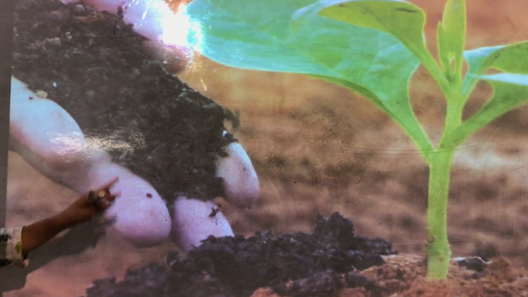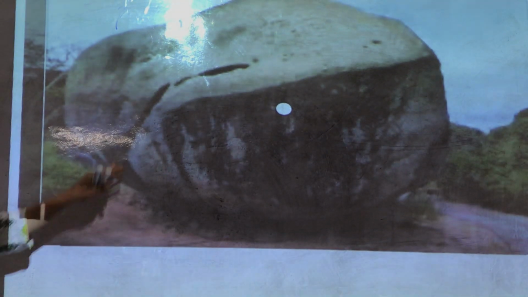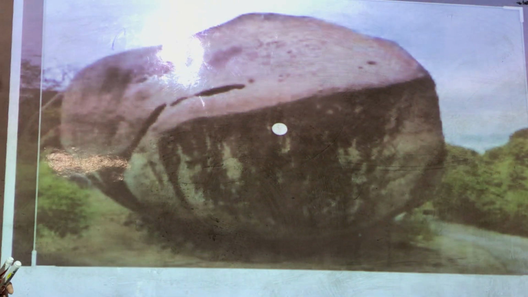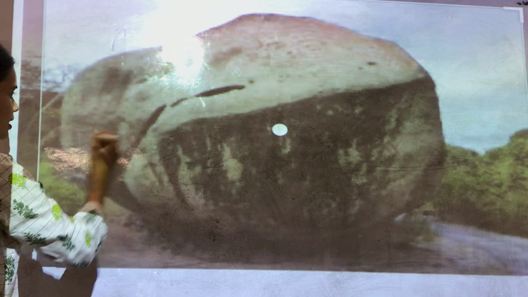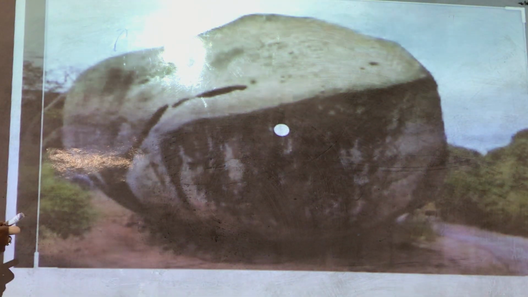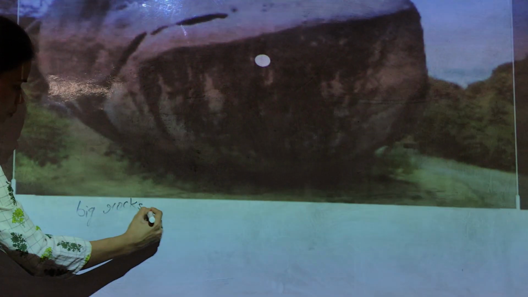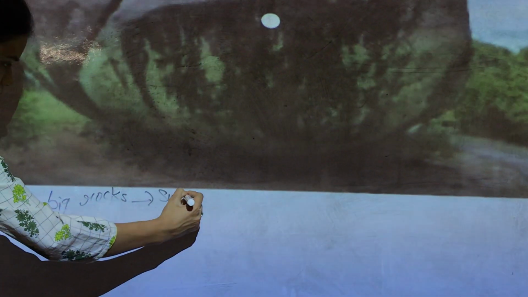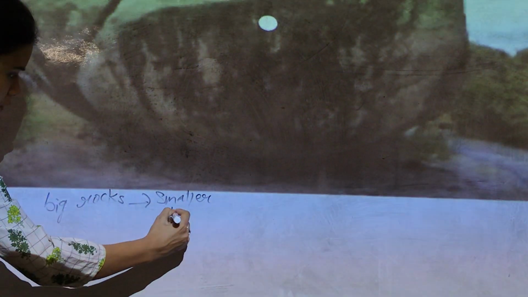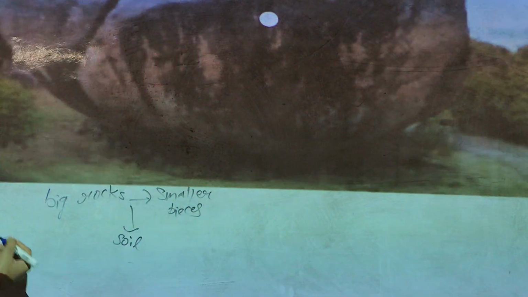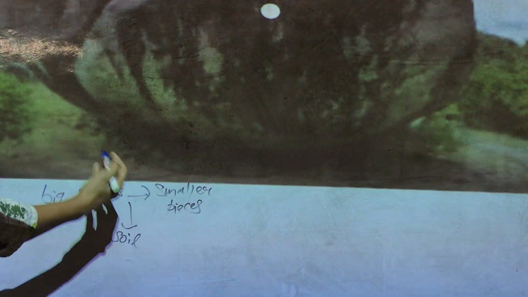The soil which you can see here is made out of big rocks. Yes, so these big rocks break into smaller pieces. The big rocks, when they break down into smaller pieces, form soil. And it is a long process. It takes about so many years.